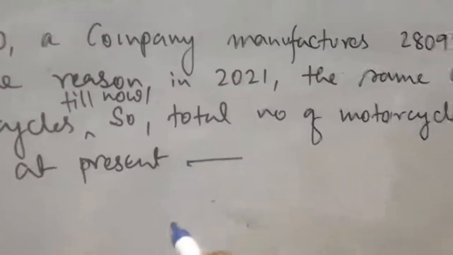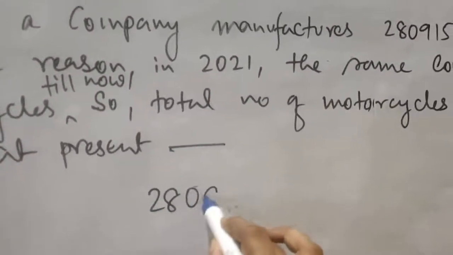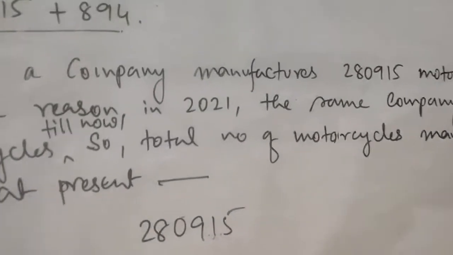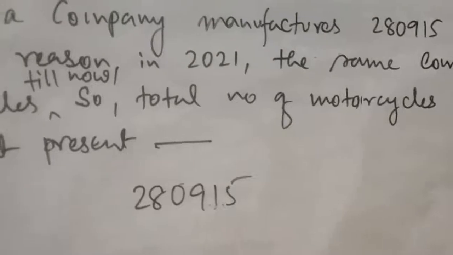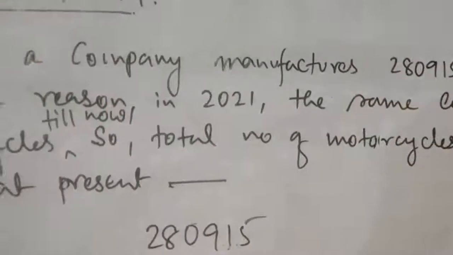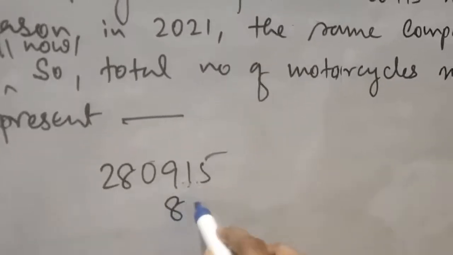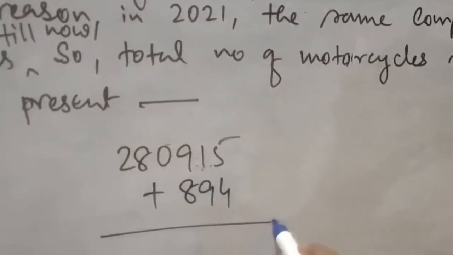So you will add them both. 280,915 is the number of motorcycles produced by the company in 2020, and in 2021 till now, that means till 11th May today, the company only produces 894 motorcycles due to some reasons.